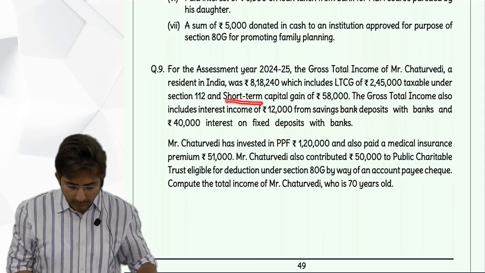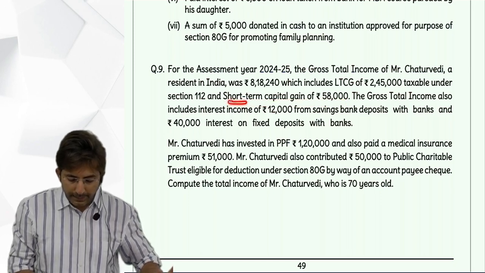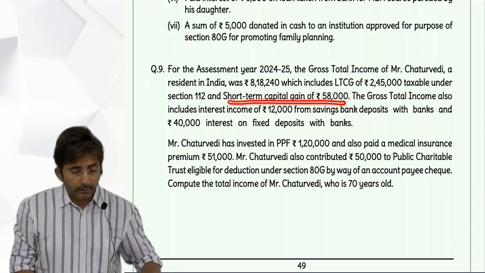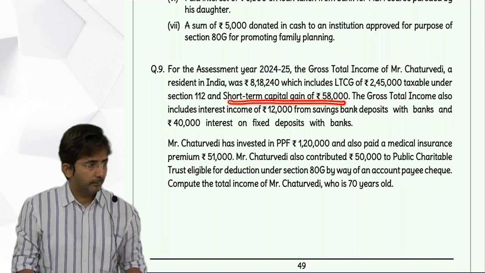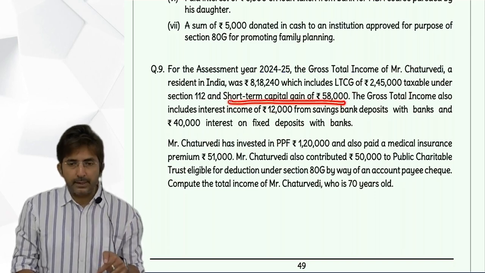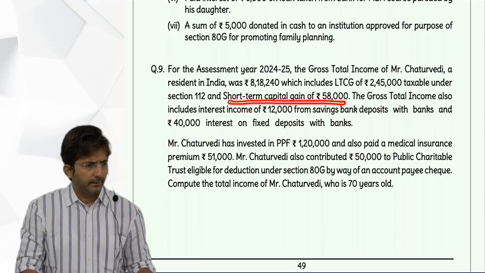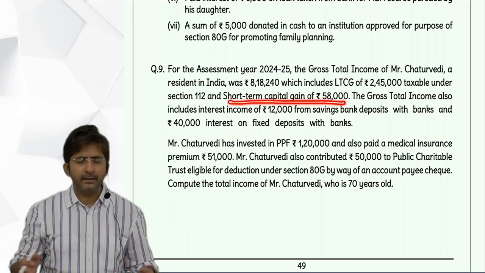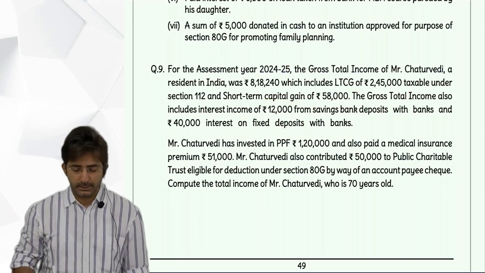Then there is short-term capital gains also. Here also they have not said it is 111A. If it is 111A, then it is equity shares short-term. But have they specified 111A? No. So it is a general short-term capital gain. Maybe you sold some land, gold, jewelry, etc. Anything. But it is not equity shares.